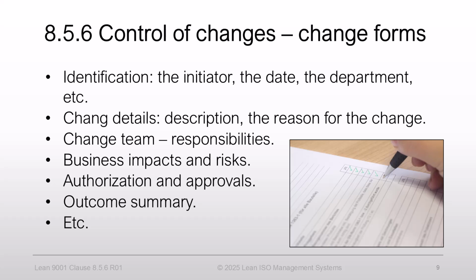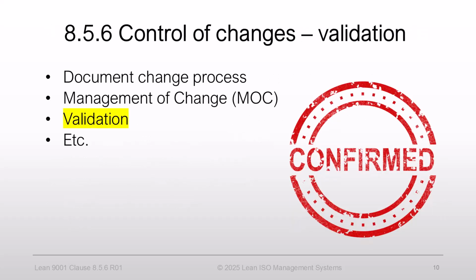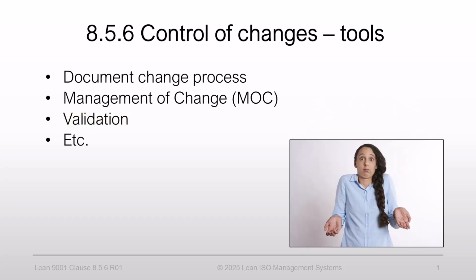Outcome summary, etc. Other tools companies frequently use to document significant changes in equipment and processes are validations or qualifications, such as installation qualification, IQ, operational qualification, OQ, and performance qualification, PQ. Now that we have identified various changes, what tools should we use? The answer is simple: use whatever tools you are comfortable with or what your company uses.